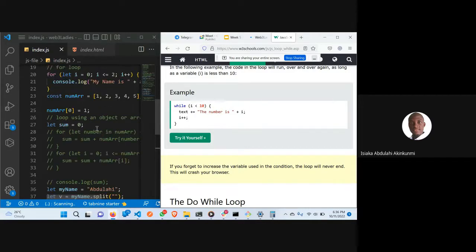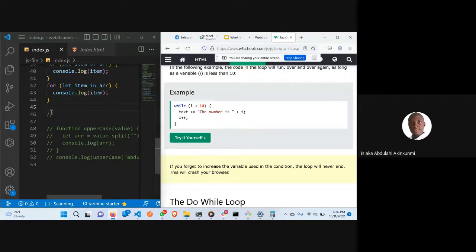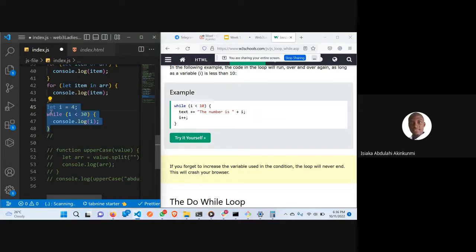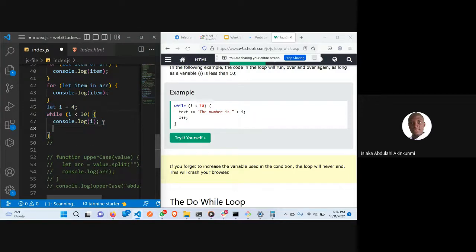Where's my while loop? I can just console.log i, then I will say i plus plus here. Let me try this.